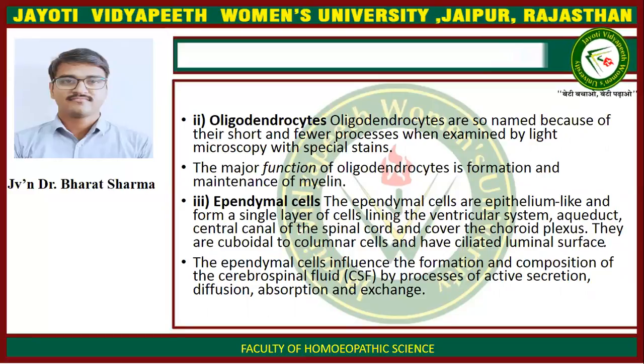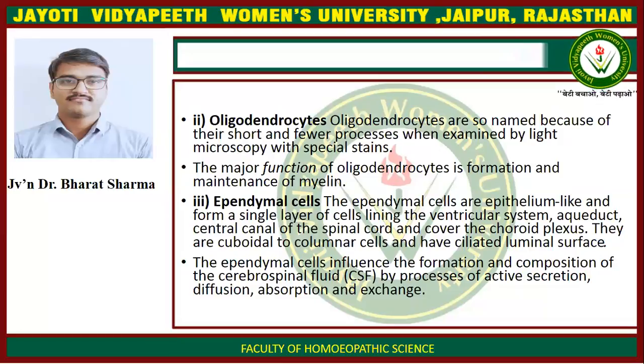Oligodendrocytes. Oligodendrocytes are so named because of their short and fewer processes when examined by light microscopy with special stains. The major function of oligodendrocyte is formation and maintenance of myelin.